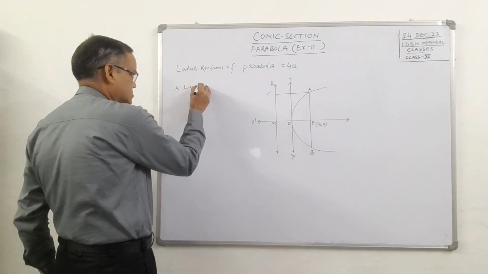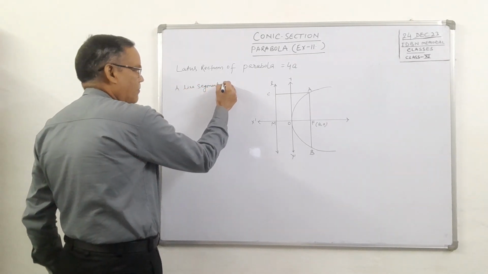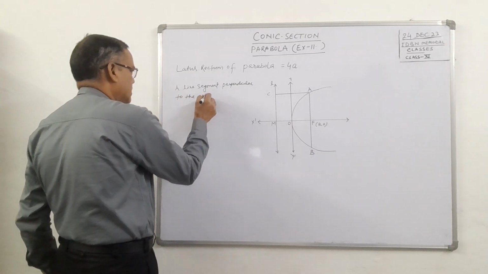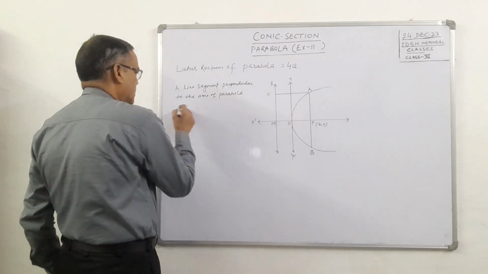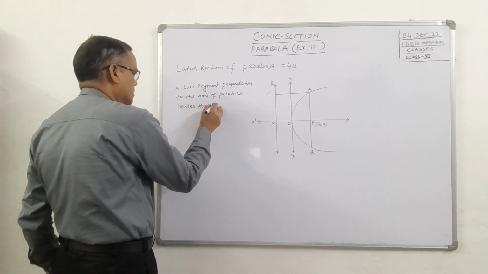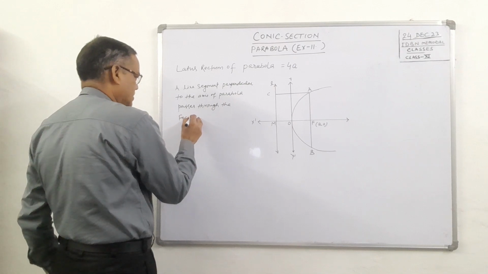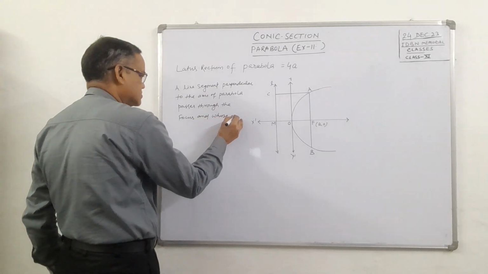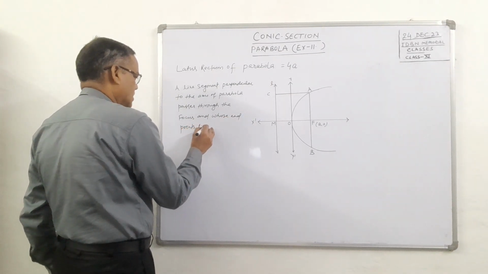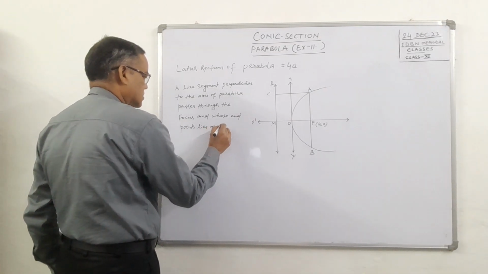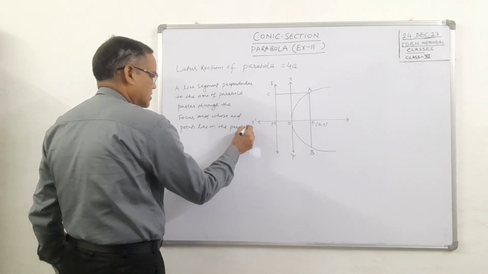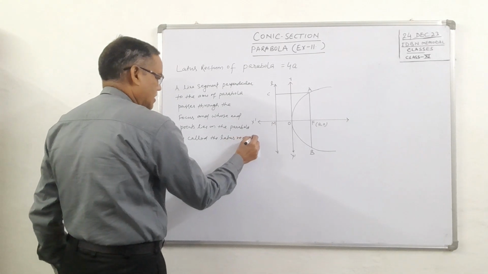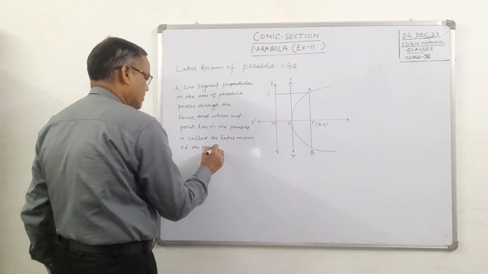A line segment perpendicular to the axis of parabola, passes through the focus of parabola, and whose end points lie on the parabola is called the latus rectum of the parabola. ठीक है.